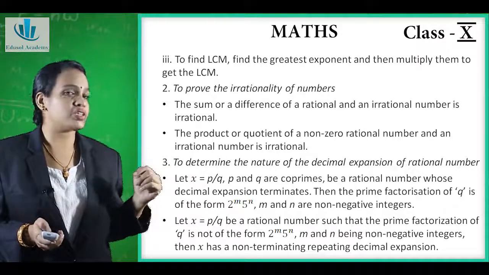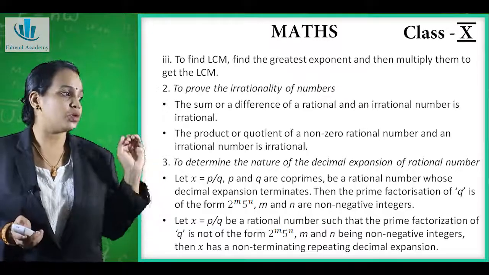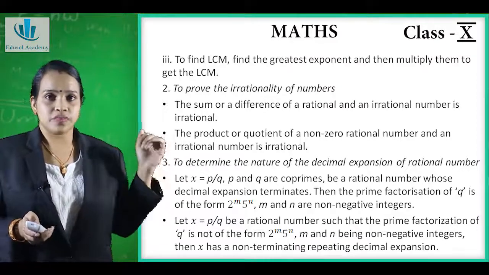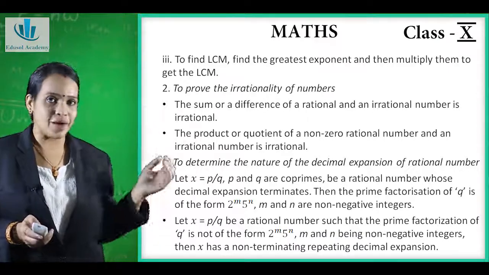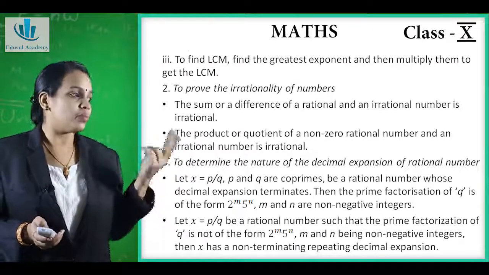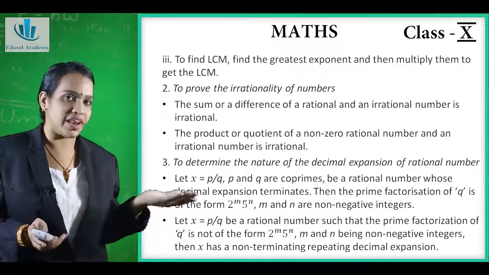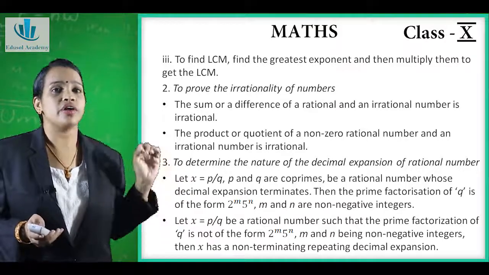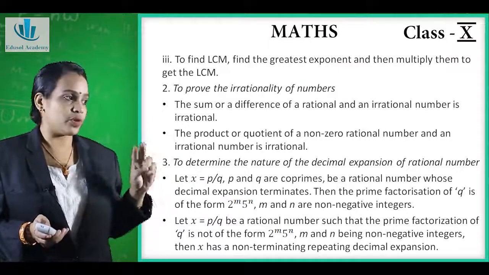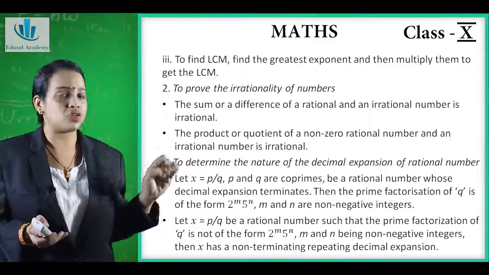Now the second application is to prove the irrationality of a number. To prove that a number is irrational, here also we use the fundamental theorem of arithmetic. The sum or difference of a rational and an irrational number is irrational. The product or quotient of a non-zero rational number and an irrational number is also irrational.